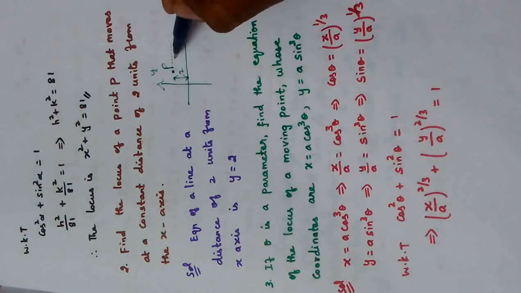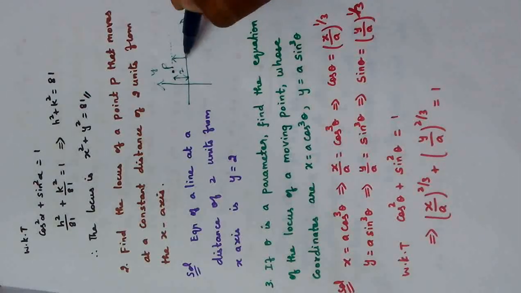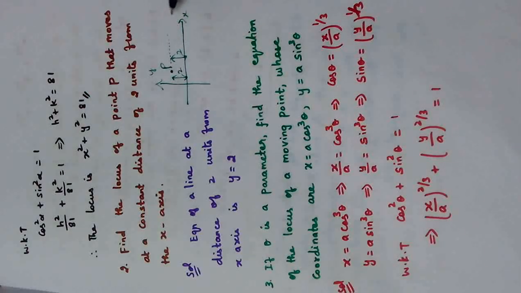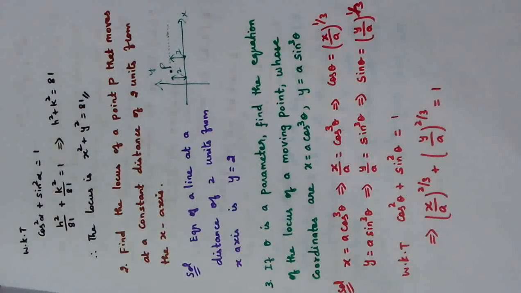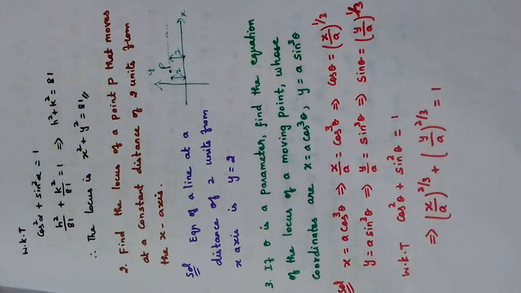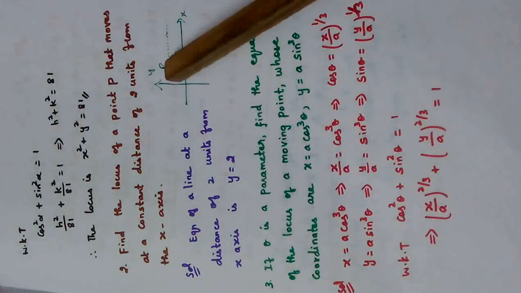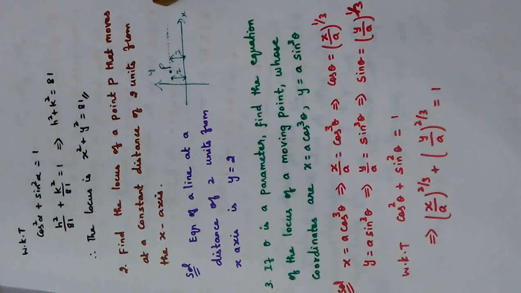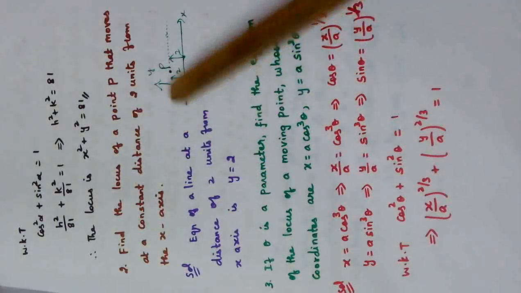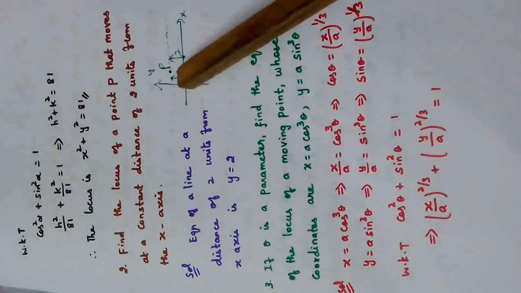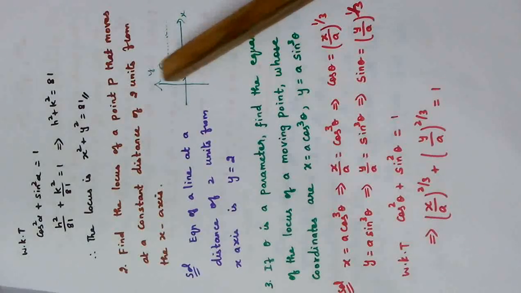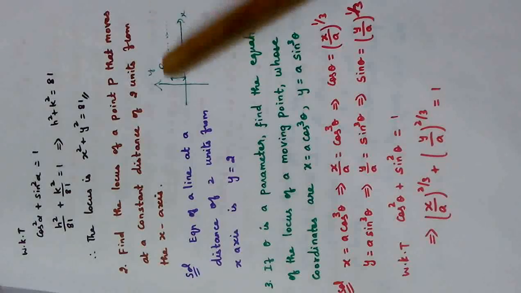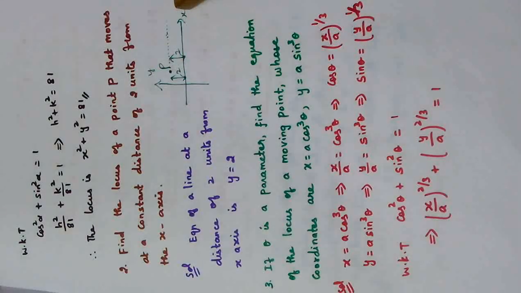Try to understand the meaning. Even if I measure the distance between the point and the x-axis again, it will be 2 units. Like that the point moves. So from the given condition, it is clear that the point will move in a straight line. Yes or no? Just understand the question in the diagram. According to the statement given, the point P should move in a straight line and it is also parallel to the x-axis.